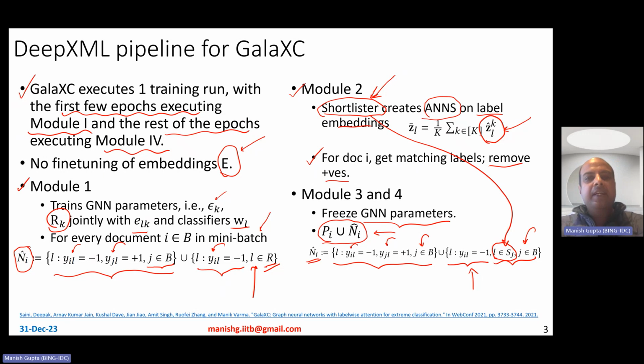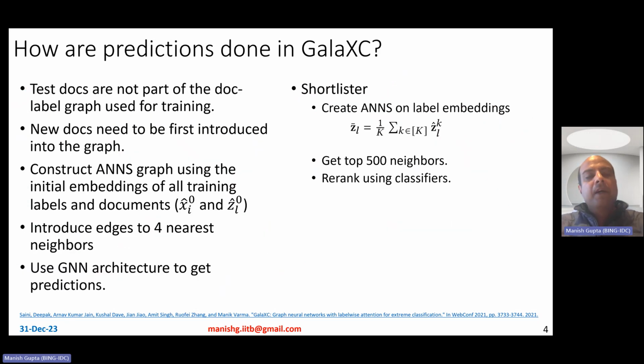Okay. So that's that. So basically the shortlister does not use trees, clustering trees. It's actually a much simpler algorithm compared to Eclair. Okay. So how are predictions done in GalaXC? Well, now GalaXC depends on GNNs. So when a test document comes in, it's typically not a part of your document label graph, because that document is a new document for which you want to come up with the prediction, right? Get more labels.